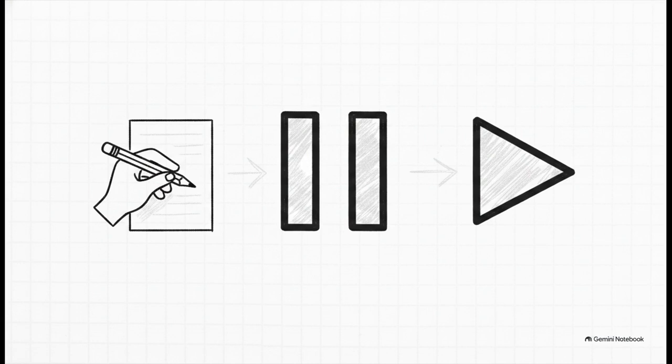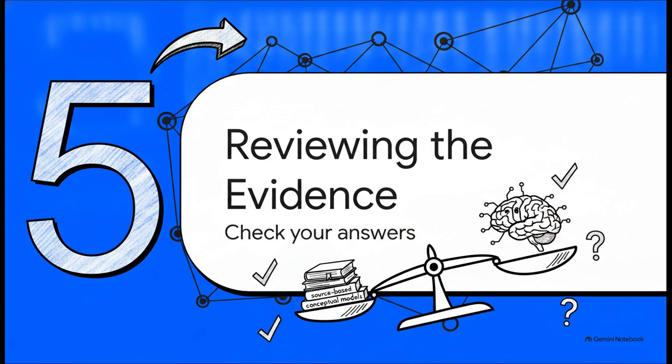Go ahead and hit pause on this explainer right now. Grab a piece of paper, test your knowledge, and try building your own source-based model. When you're finished, just hit play and we'll review it together. Welcome back. Let's get into section 5, reviewing the evidence.